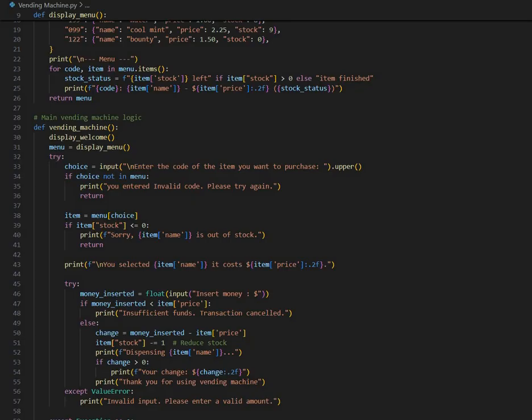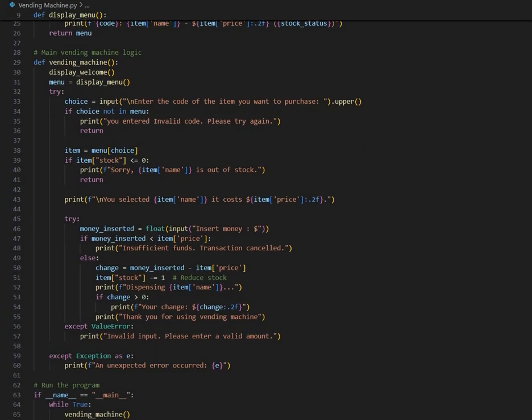The vending machine function coordinates the entire vending process. First, it calls display welcome and display menu to greet the user and show available items. Then it prompts the user to enter the code for their selected item.